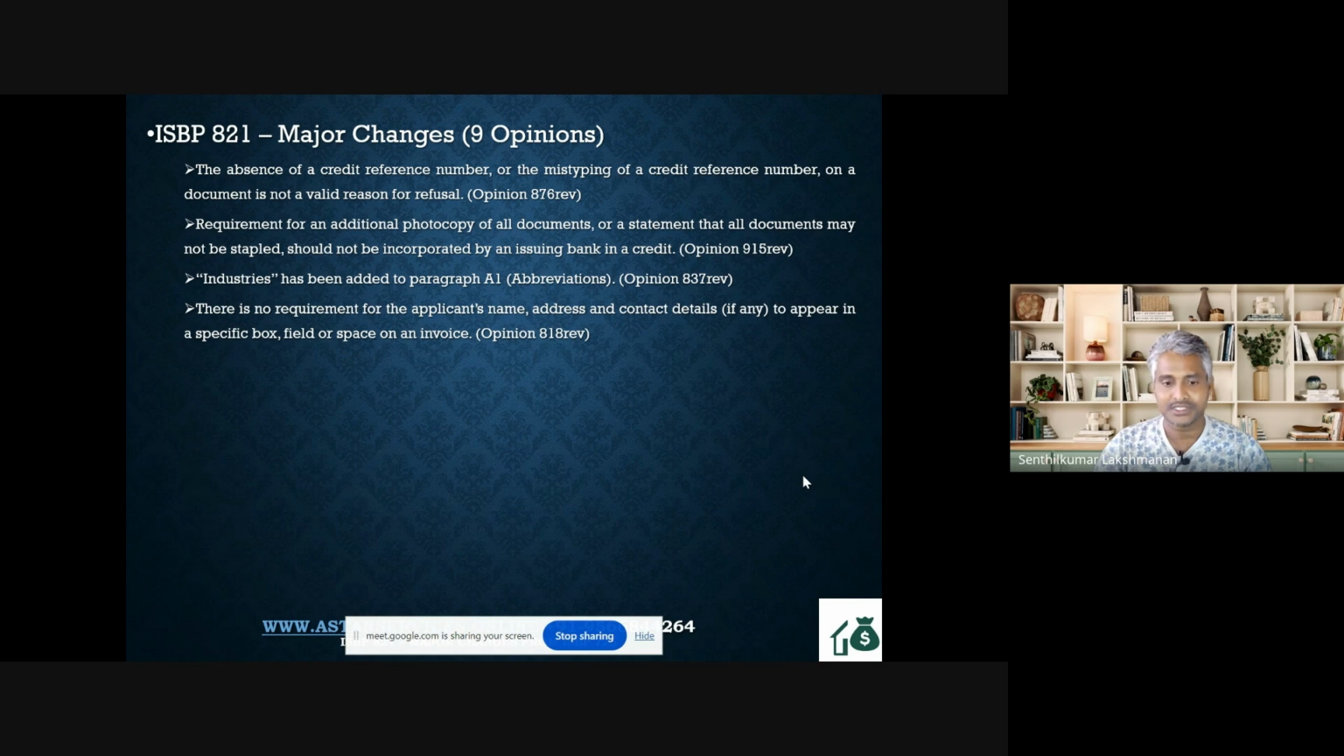So the next one is, there is no requirement for the applicant's name, address, and contact details to be appearing in a specific box. Again, my friend is a hard nut to crack. He used to say that he will bring that invoice and say, see, they have given a name, but how do I know that this is the applicant? And I said that, LC is asking for so and so applicant in field 50, and you are also seeing the same name and address. Then what is the problem?